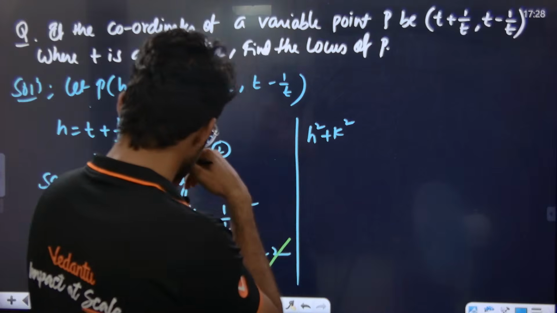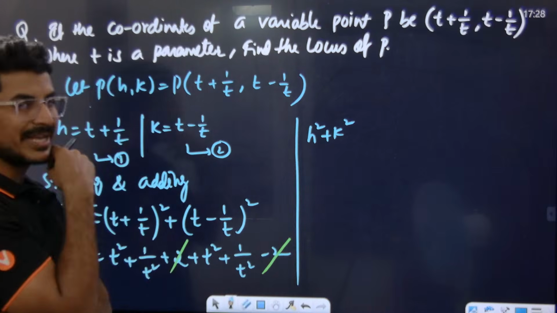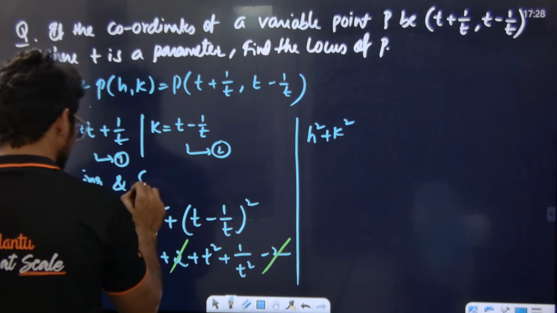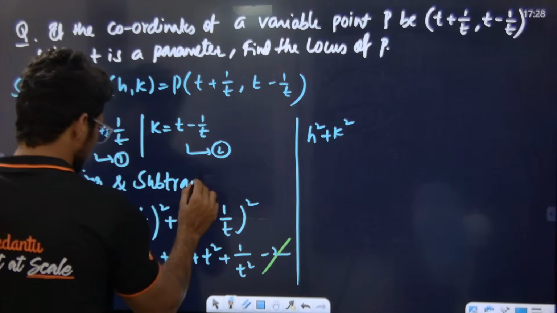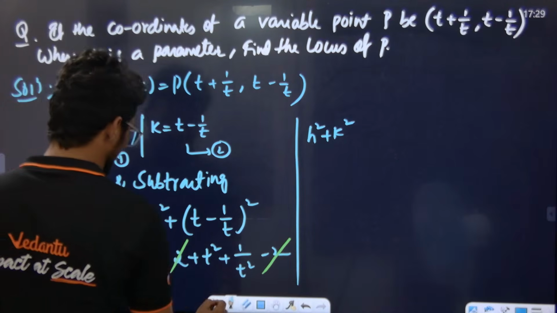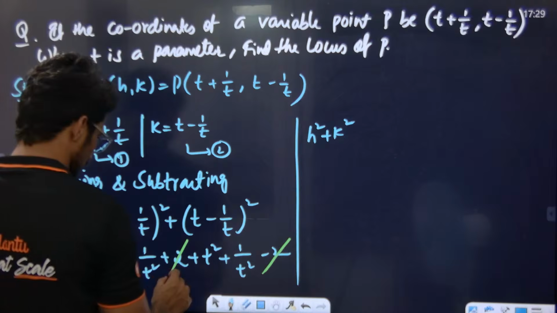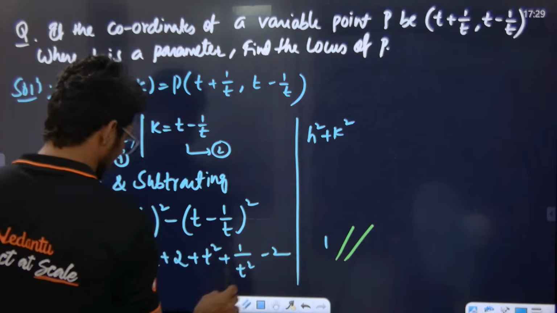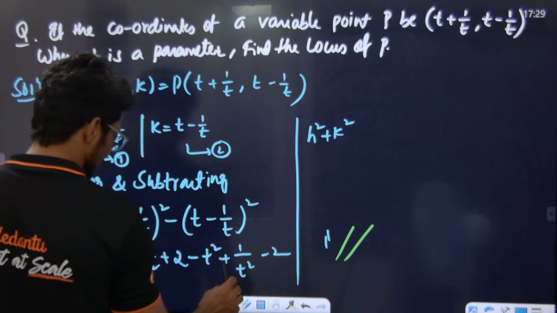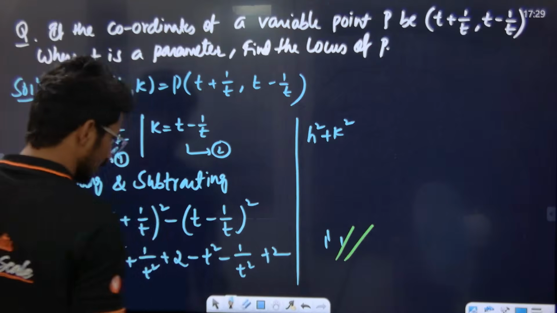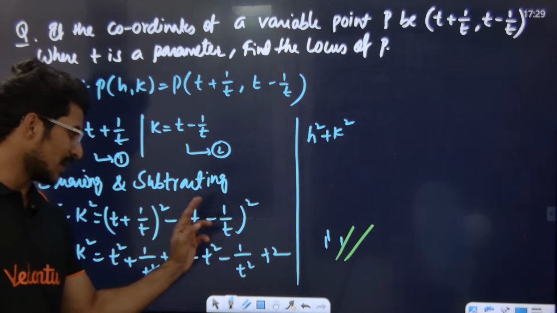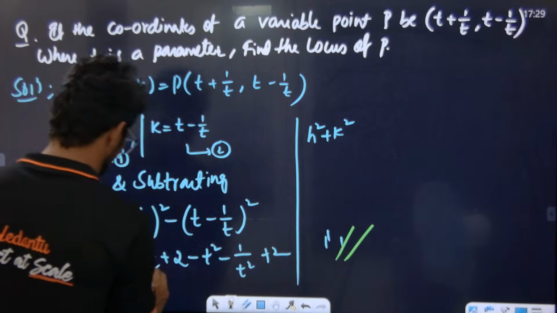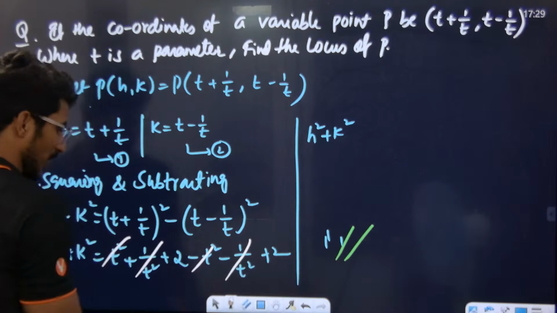Squaring and adding, this t is not getting eliminated. So now let us do squaring and subtracting. Squaring and subtracting means a minus comes in the middle. So a square plus b square minus 2ab, so this becomes minus, this becomes minus, this becomes plus. This cancels, this cancels.